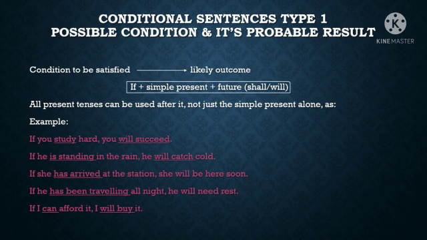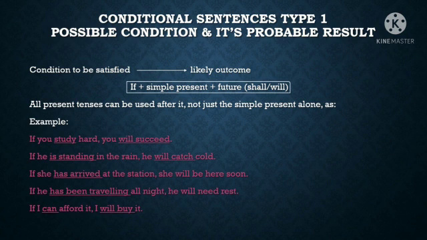tense is used. So in type 1 conditional sentences, we have to use simple present tense in the if clause and future tense in the main clause. And when should we use this type of condition? When we are talking about possible condition and its probable result, we have to use type 1.